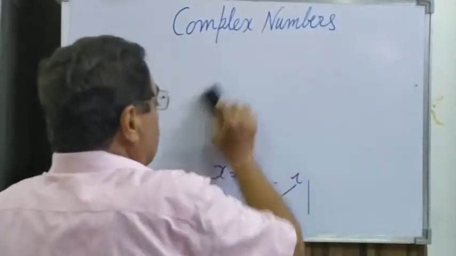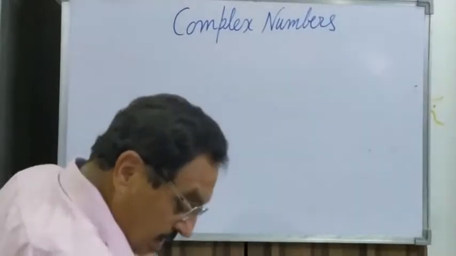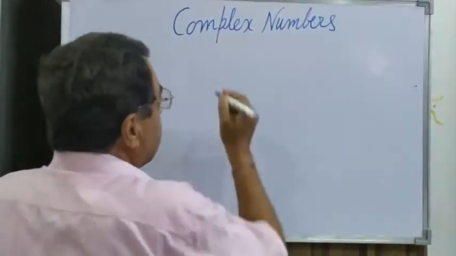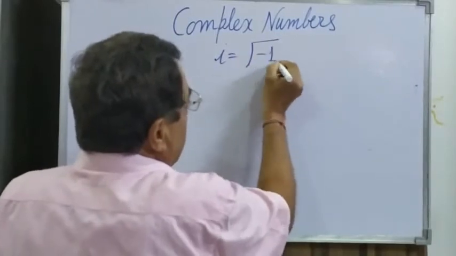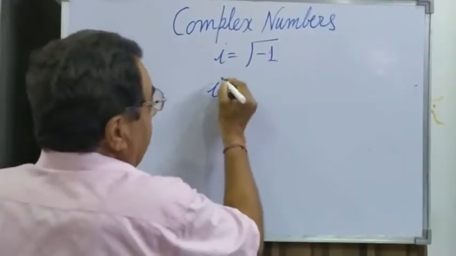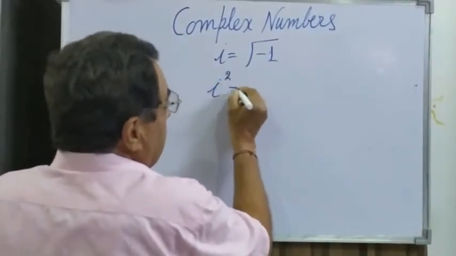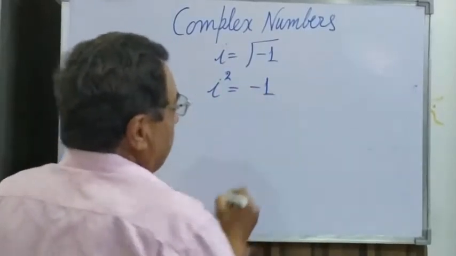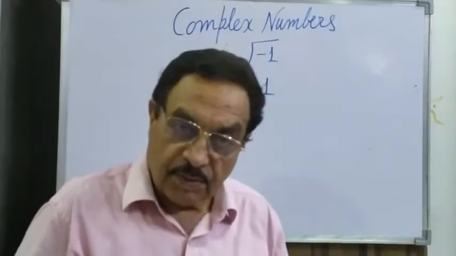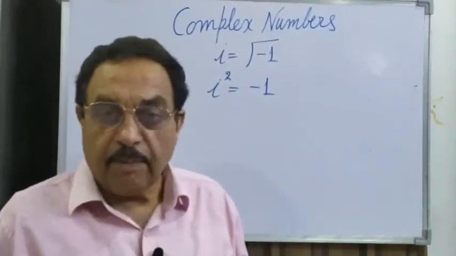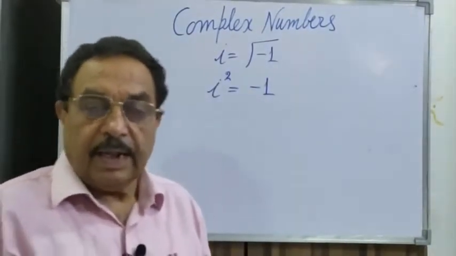Now that we know what iota is, let us see how it behaves. I have iota is equal to under root minus 1. Now square it. If I square both sides, we get iota square equals minus 1. That means iota square is a real number, negative 1.